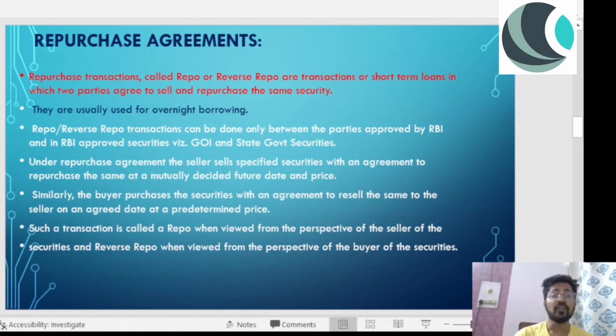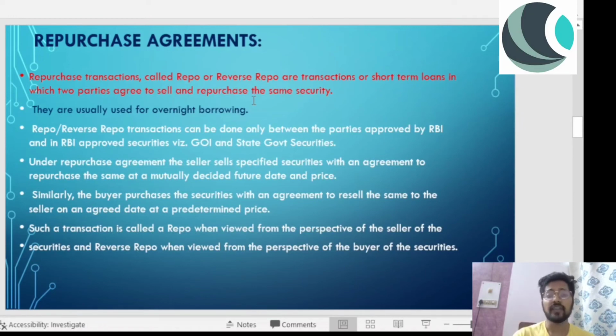So repurchase transactions called repo or reverse repo are transactions or short term loans in which two parties agree to sell and repurchase the same securities, right? So please do emphasize on this one, that two parties agree to sell and repurchase the same security. As I told you with the help of an example, let's suppose I have XYZ securities with me, and I'm getting into a transaction with A student, right?